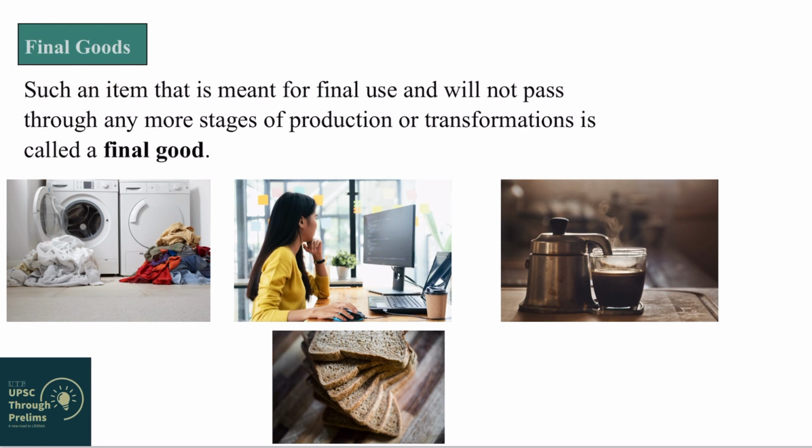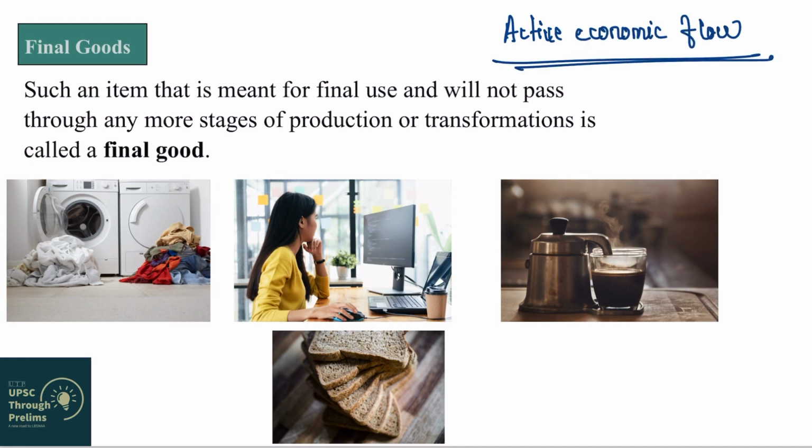What are those two key terms? One is that a good which is called a final good must be used for consumption, meaning it is meant for final use. Second, it must not pass through any more stages of production or transformation. It must be out of active economic flow. What is active economic flow and what does it mean? We will see in the next section. So this is the basic meaning of final good.